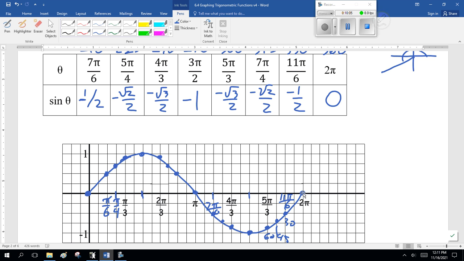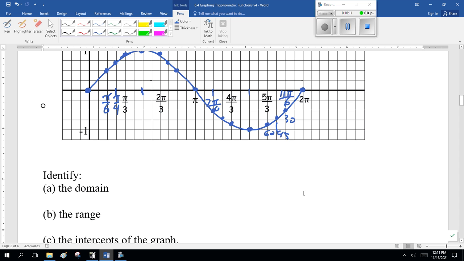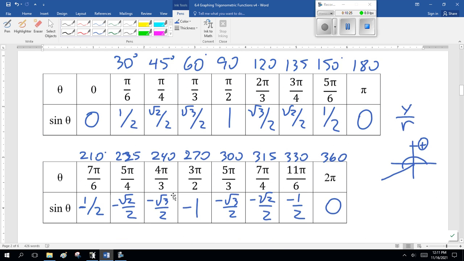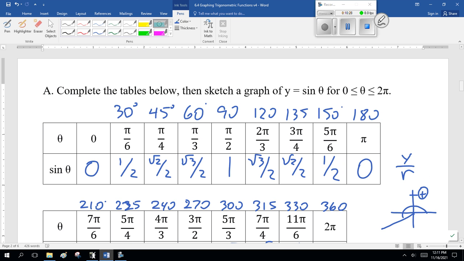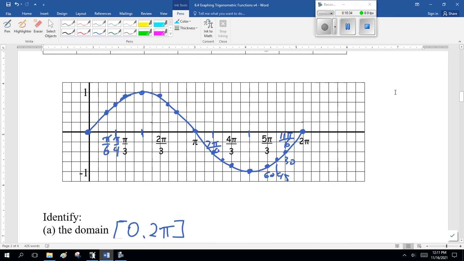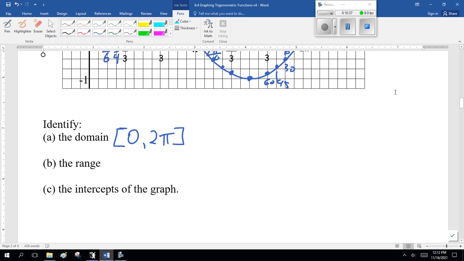Now let's finish this page before we go take a break. Don't be there. Don't be there. Come on. Domain. Now, here, we started at 0, and we went to 2 pi. And notice I'm using square brackets because that's what I told you. Zero to 2 pi. The greater than or equal to means I include the 0 and the 2 pi. So it's square brackets. Now, I could write it like 0 is less than or equal to x, which is less than or equal to 2 pi.